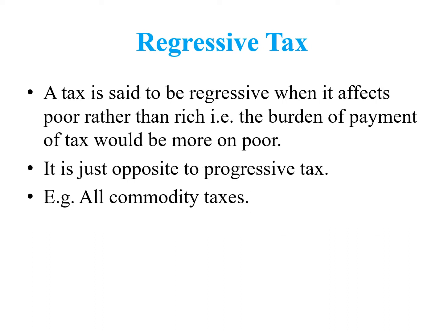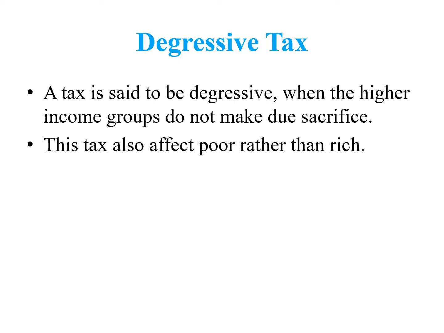Next one is a regressive tax. A tax is said to be regressive when it affects the poor rather than the rich. That is, the burden of payment of tax would be more on the poor. It is just opposite to the progressive tax. That means all commodity taxes are an example of regressive tax. Digressive tax. A tax is said to be digressive when the higher income groups do not make due sacrifices. This tax also affects the poor rather than the rich.